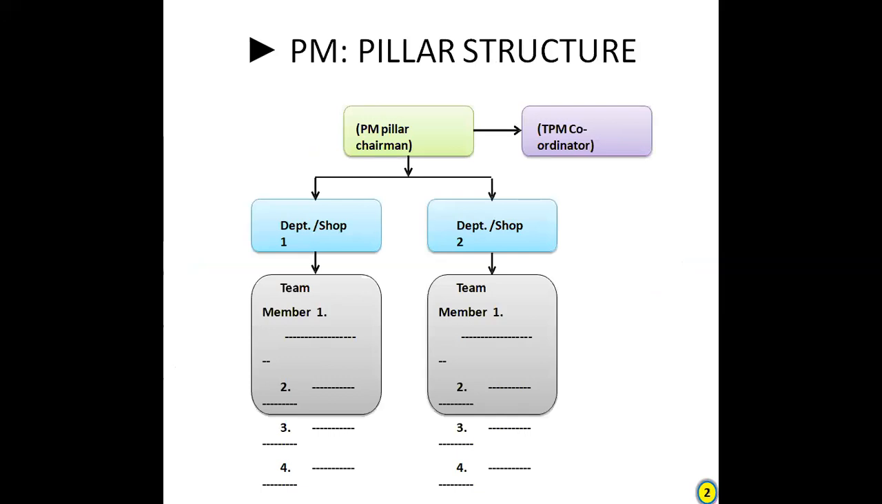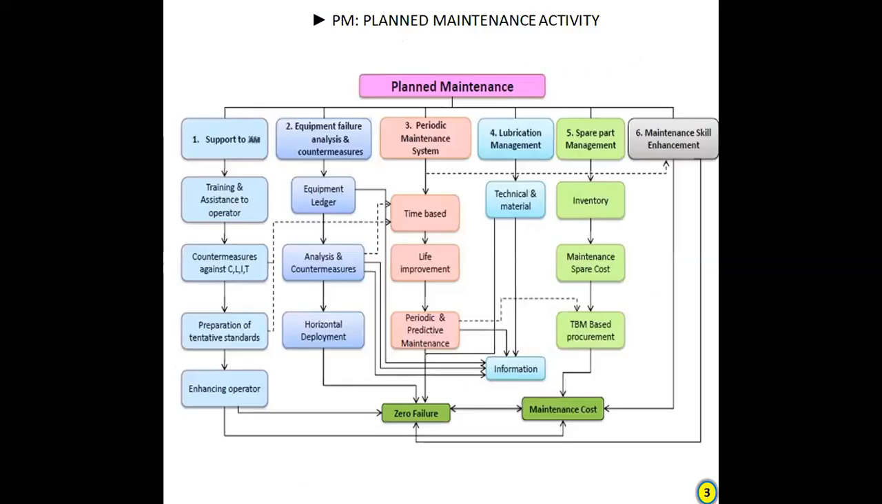So this is the overall pillar structure. The PM pillar has one chairman and one coordinator. This is the department-wise team. This is the overall function of plant maintenance in a plant to support AM. Next one is equipment failure analysis and countermeasures. Third one is periodic maintenance system. Fourth one is lubrication management. Fifth one is spare parts management, and sixth one is maintenance skill enhancement.